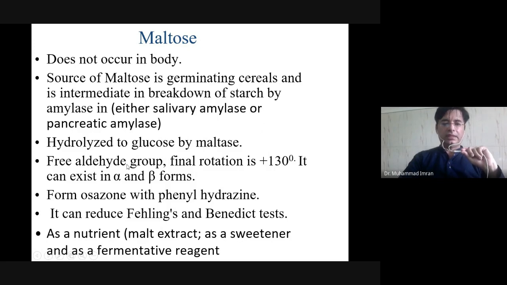It is also a mutarotation sugar, so alpha and beta forms exist. It also forms crystals with phenylhydrazine. It can reduce Fehling's and Benedict's tests. Why?